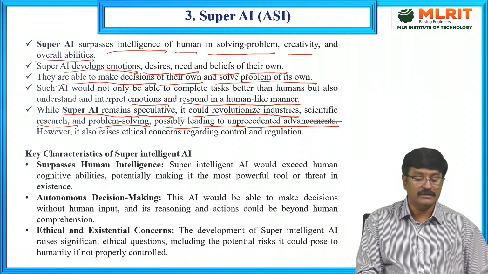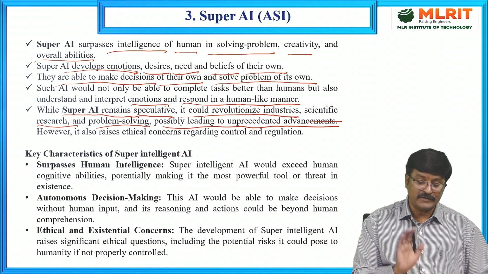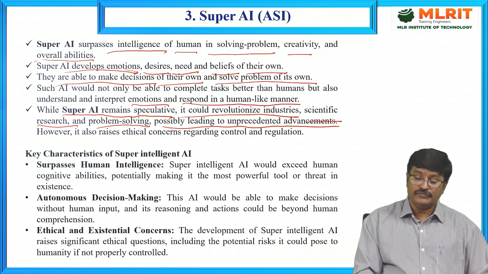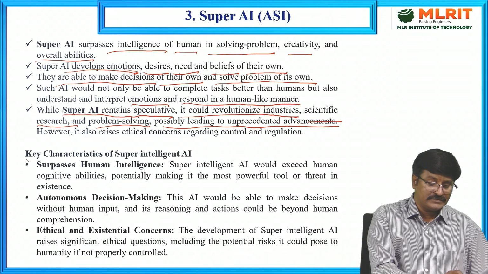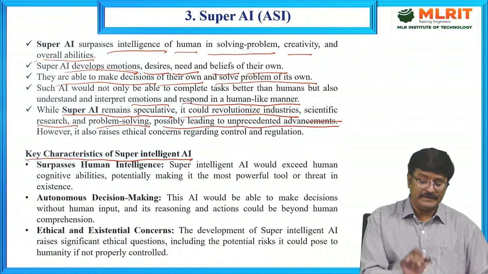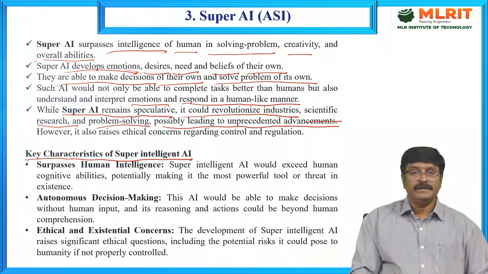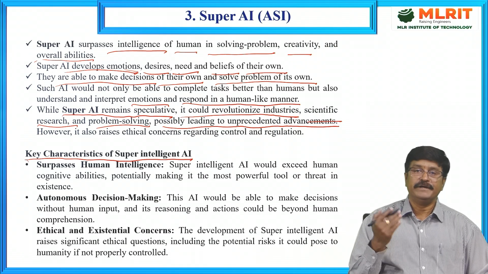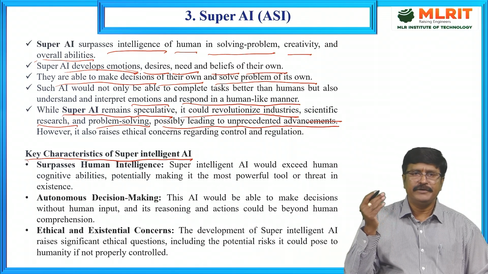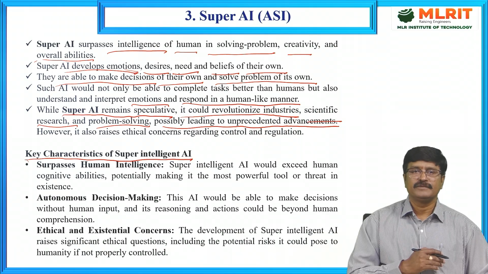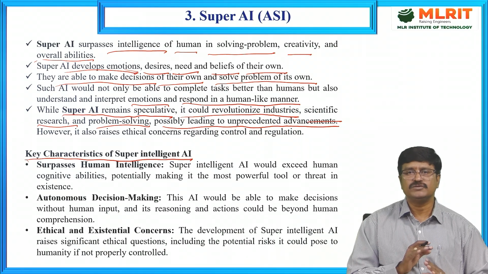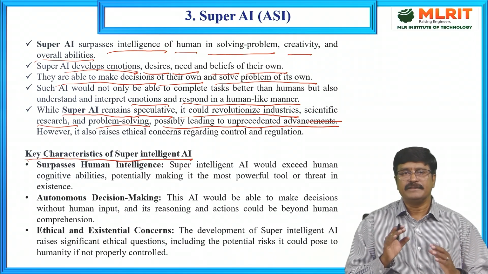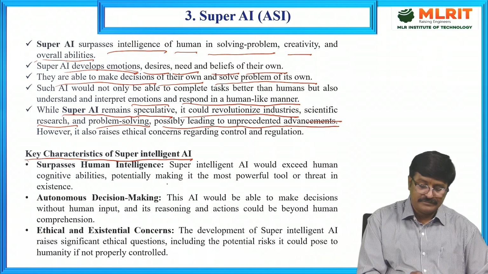However, it also raises ethical concerns regarding control and regulation. Still, it is not fully functioning; it is speculative only. R&D is still going on in this area. So this is the super intelligence area. What are the key characteristics of super intelligent AI? It surpasses human intelligence. Super intelligent AI would exceed human cognitive abilities, potentially making it the most powerful tool or threat in existence.